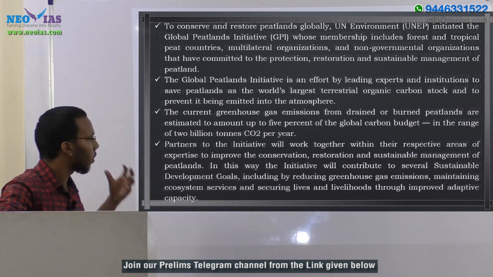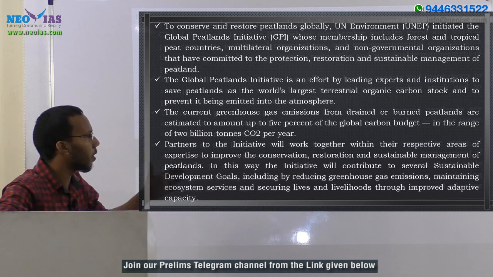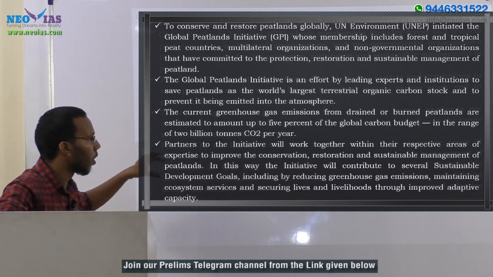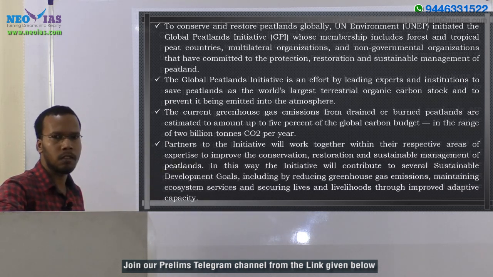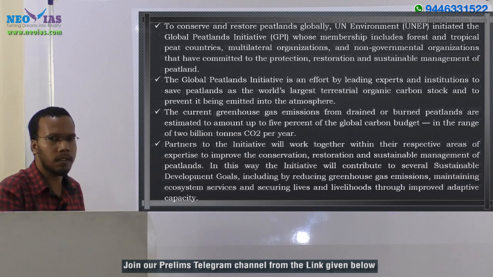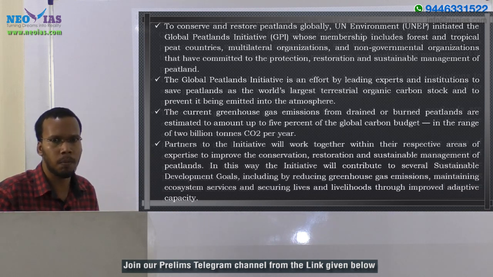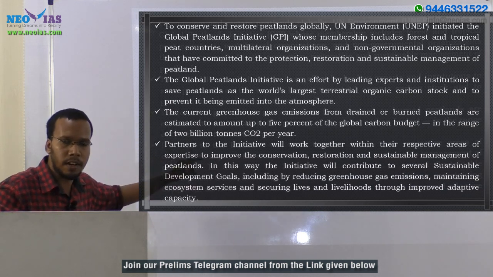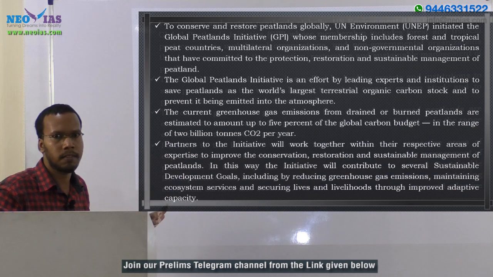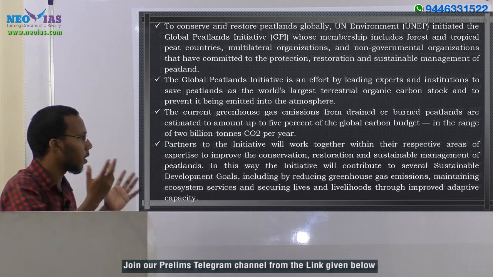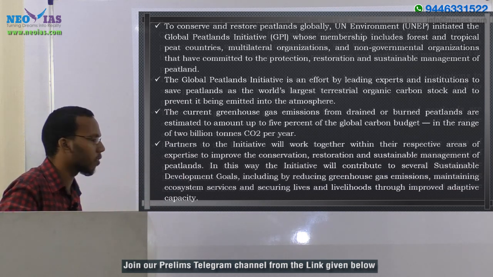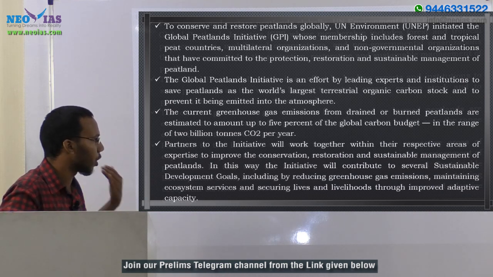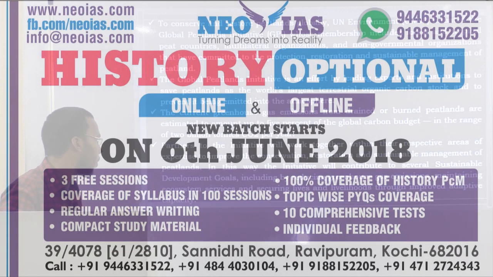The partners to this initiative will work together with their respective areas of expertise to improve the conservation, restoration and sustainable management of peatlands. In this manner, this initiative will contribute to several sustainable development goals like reducing greenhouse gas emissions, maintaining ecosystem services and securing lives and livelihoods through improved adaptive capacity.